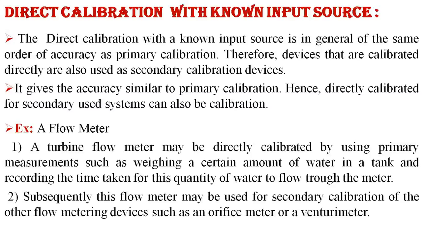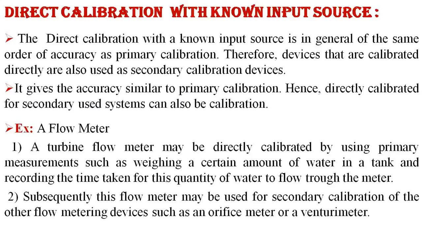Consider one example, a flow meter. A turbine flow meter may be directly calibrated using primary measurements, such as weighing a certain amount of water in a tank and recording the time taken for this quantity of water to flow through the meter.